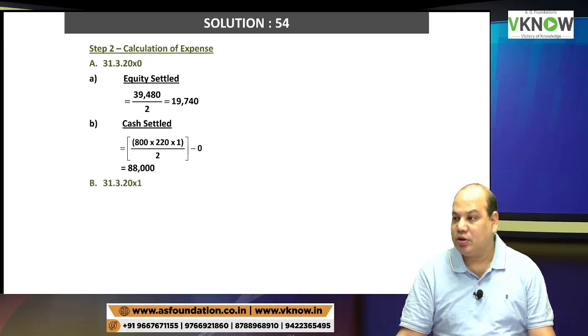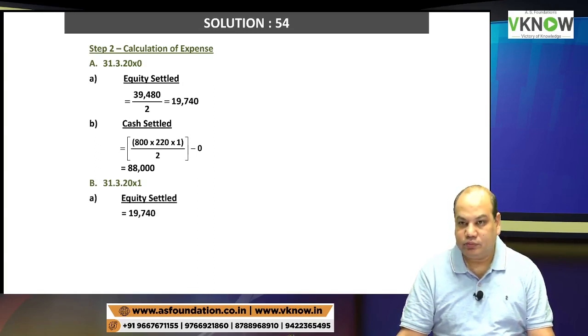Come on, 31st March 20x1. This time you will write, I will check. 97,000.